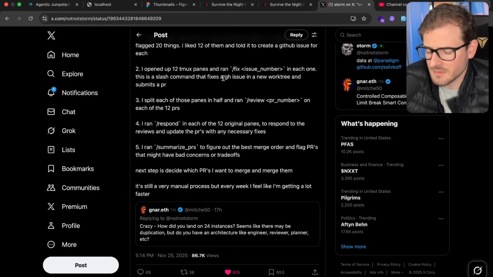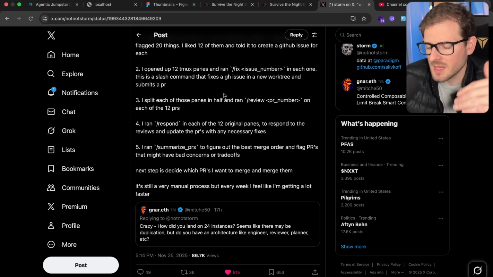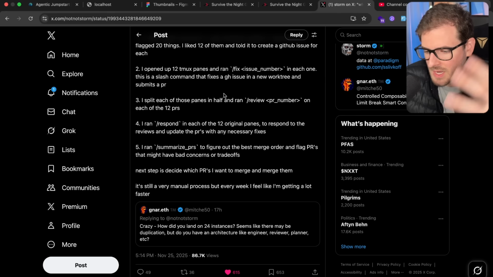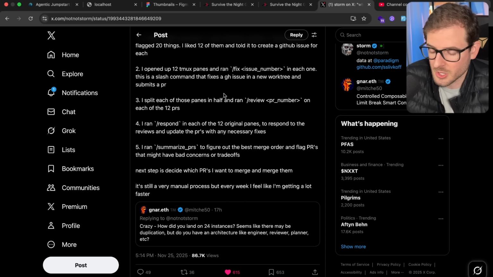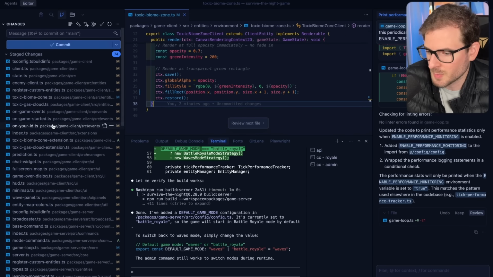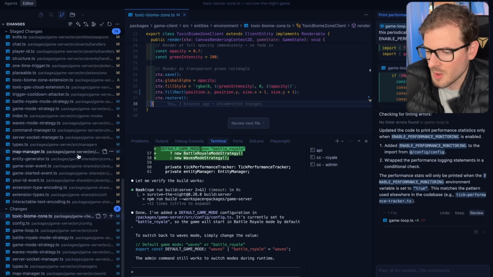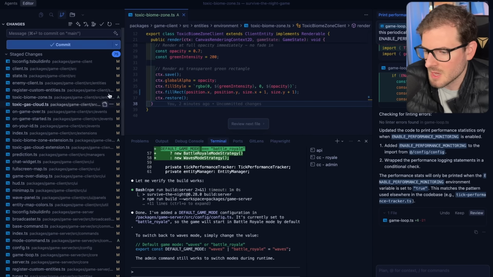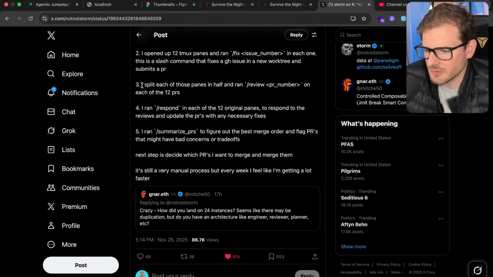And this is something I've even done on my own projects where I basically just give it a GitHub MCP. It's able to create issues. It's able to go and pull the issue and read it, add it to the context, and actually start fixing it. And if you use GitHub work trees, you can kick off multiple work trees to work on these concurrently without having a huge pull request like I have here with 74 file changes. Let me go ahead and add this, 75 now. And then it looks like he runs a review agent to review it, a respond agent, a summarize PR agent, and then he manually goes through and figures out what PRs to merge.